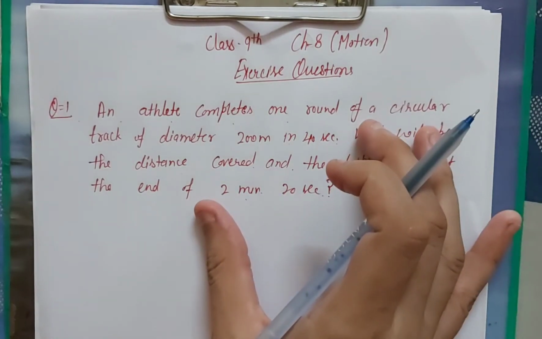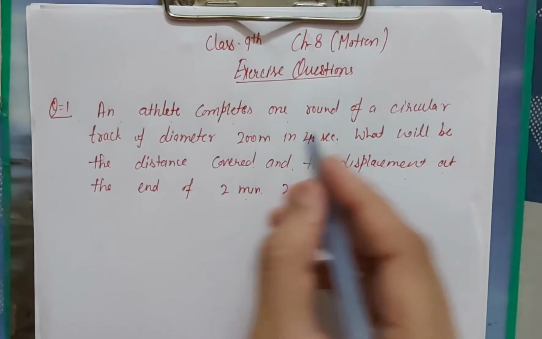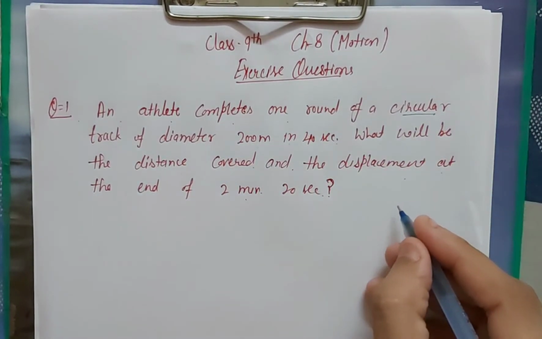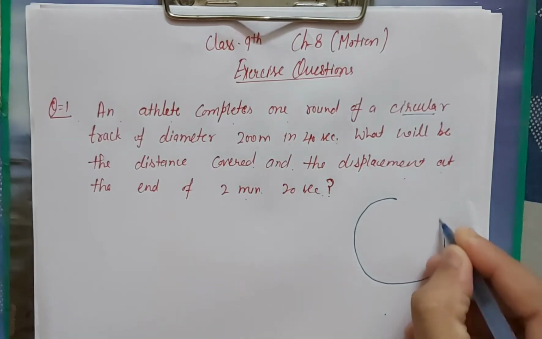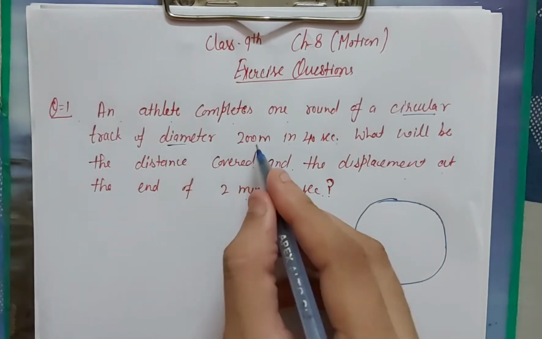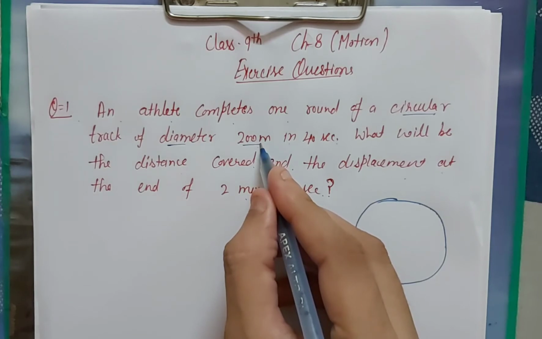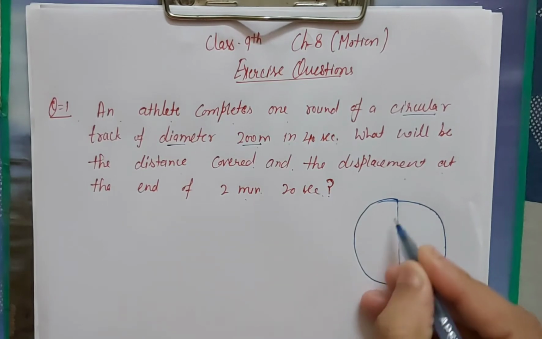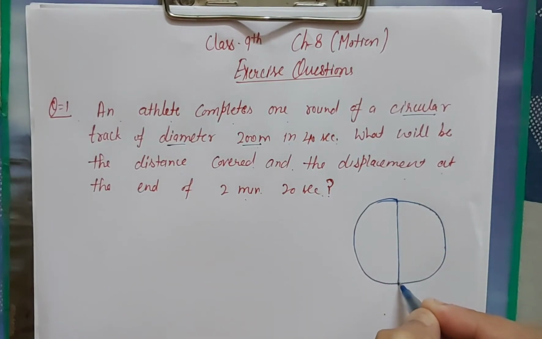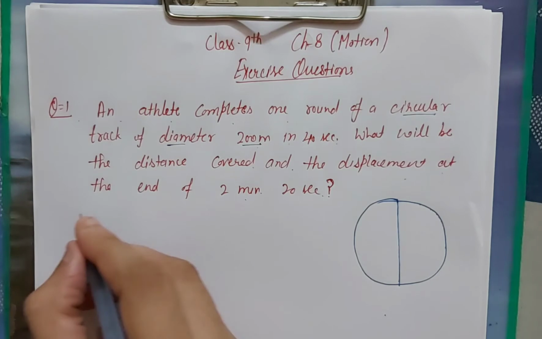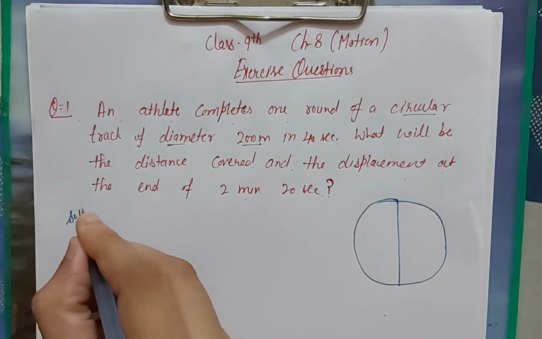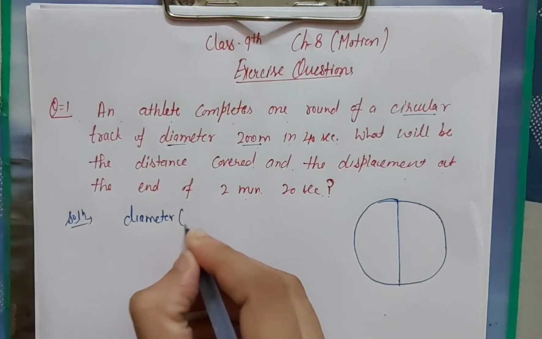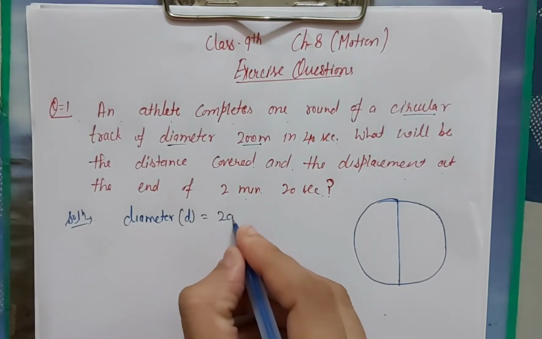So what is given in that question? The track is circular. Suppose it is a circular track and the diameter of this track is given as 200 meter. So suppose this is the diameter of the track. So the diameter d is given as 200 meter.